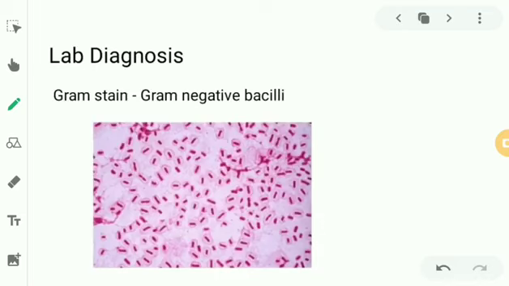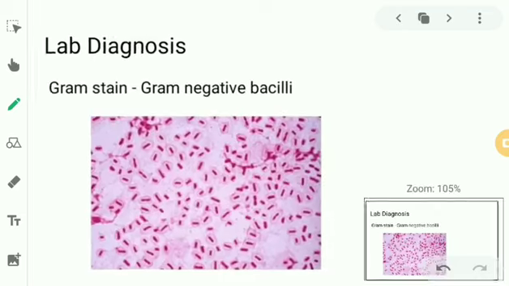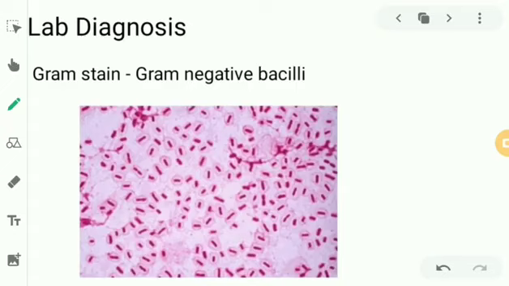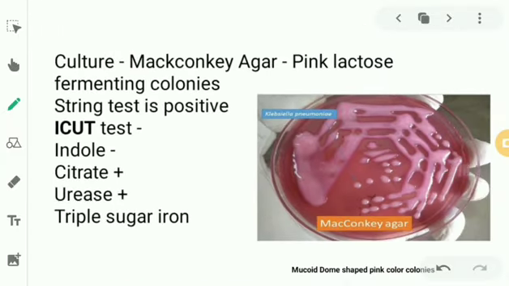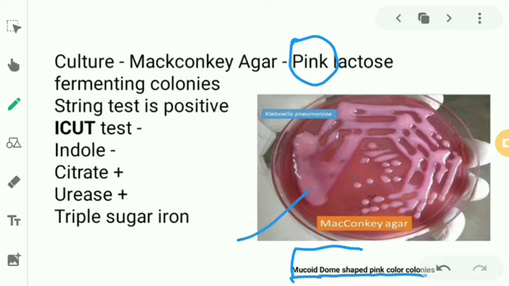Lab diagnosis: you can see it is a gram-negative bacilli. You can see there are pink colonies formed. It's not blue, so it's gram-negative. It's also bacilli, right? And if you do the culture, they are Enterobacteriaceae. Most of them are lactose fermenters, so in MacConkey agar we'll get pink lactose-fermenting colonies. Actually, it's very mucoid, right? You can see thick colonies. So there are mucoid, dome-shaped, pink colonies. Please remember this: mucoid, dome-shaped, pink colonies in the case of Klebsiella pneumoniae.